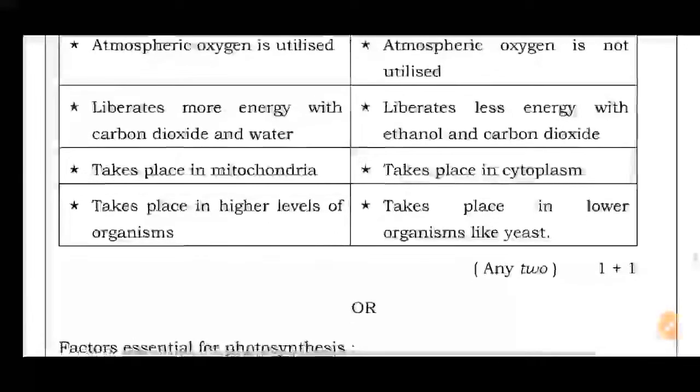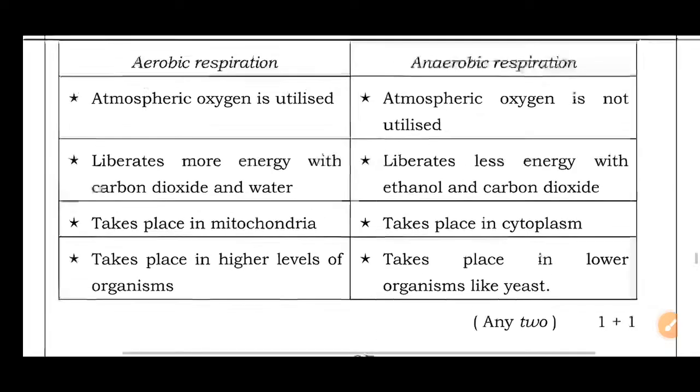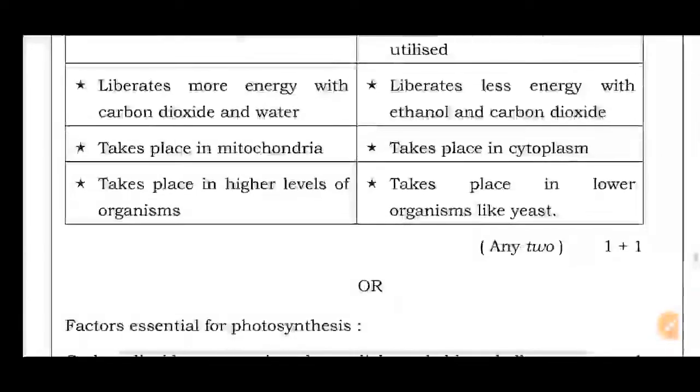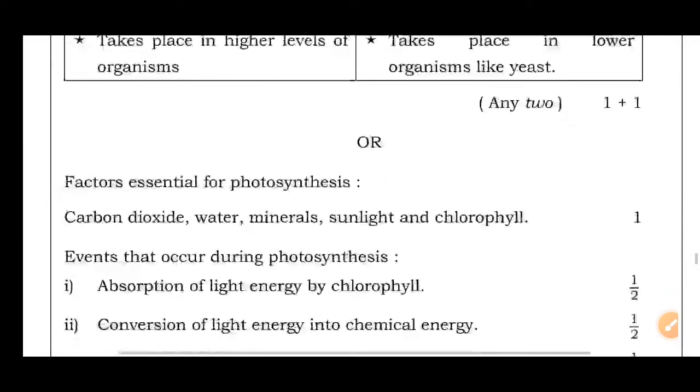Then aerobic respiration takes place in mitochondria. Anaerobic respiration takes place in cytoplasm. Aerobic respiration takes place in higher level organisms. Anaerobic respiration takes place in lower organisms like yeast. If you write any 2 differences, you will get 2 marks here.